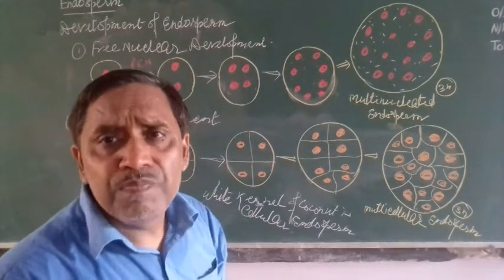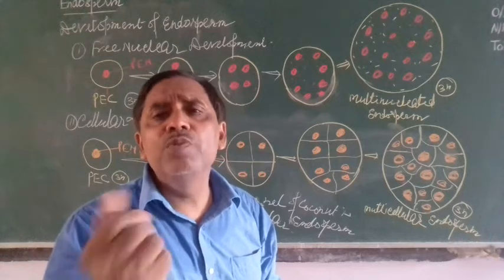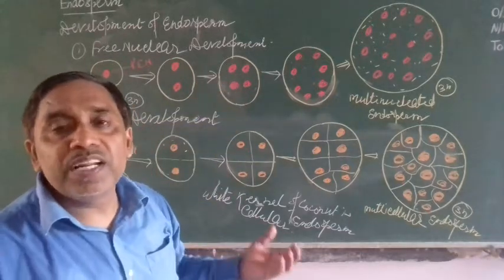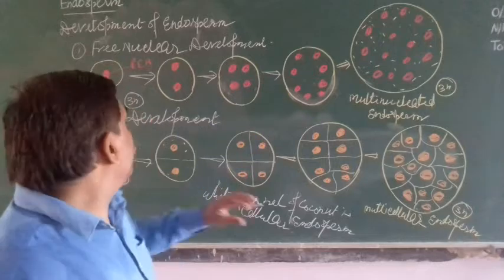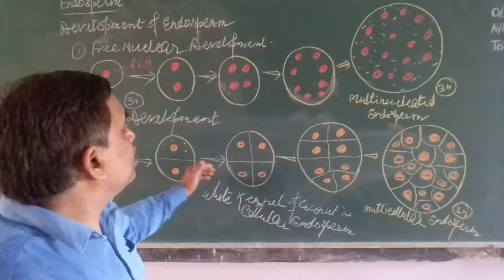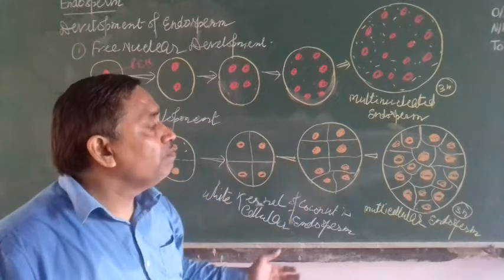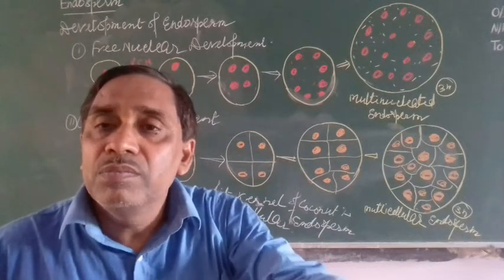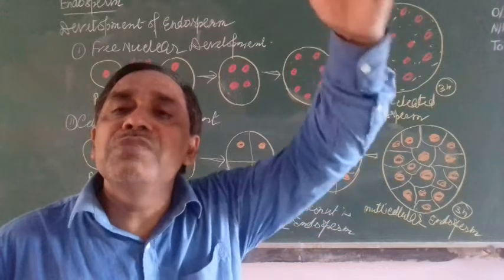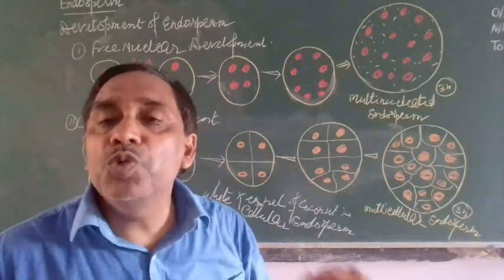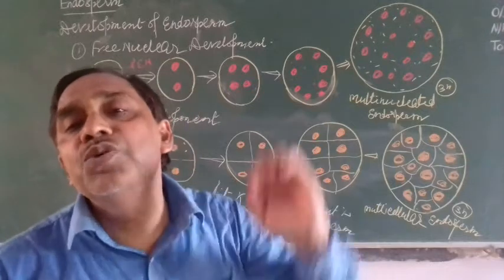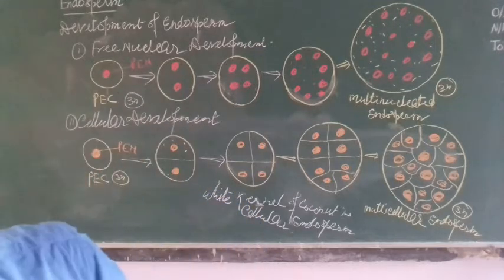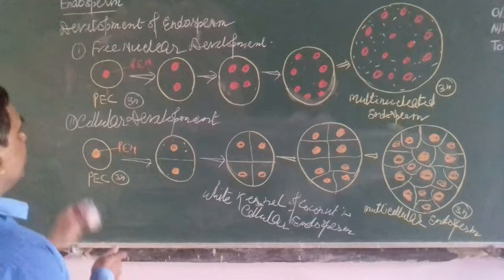Now the third category is called the helobial endosperm. Helobial endosperm means in between these two. In the nuclear type, only the nucleus divides and divides. In the cellular type, nuclear division is followed by cytoplasmic division, cell division. But in helobial, once the nucleus divides, then the cell divides and becomes bicellular. After that, only the nucleus divides and divides, the cell will not divide. So both conditions are there, that's why it is called helobial development. Let us write about this. The third condition is helobial development.